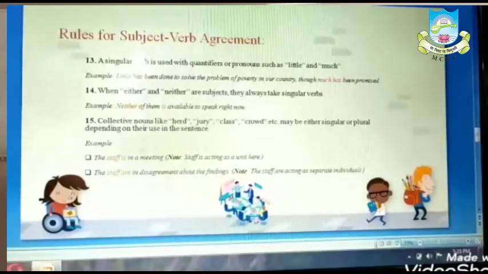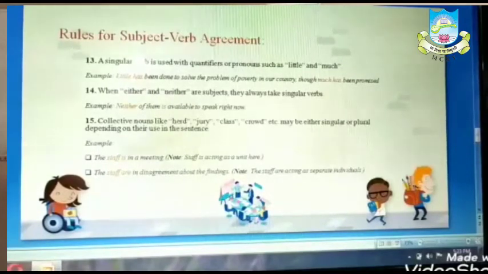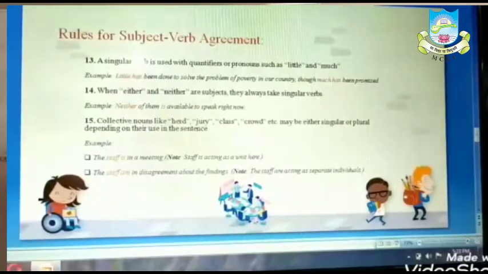But when it is acting as a unit, it is taking a singular verb. Now, another example I will give you to make it clear. The mob has gathered quickly. Over here, the mob is a single body. Another example, you see: the mob were scattered in all directions. So over here, in the second sentence, the individuals of the mob are considered, so it is taking a plural verb.